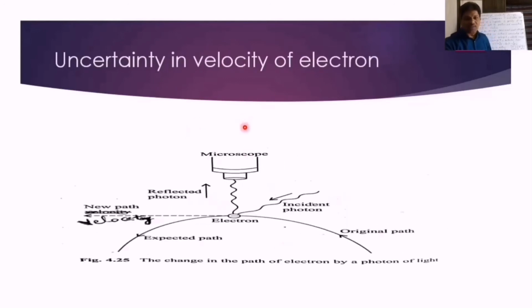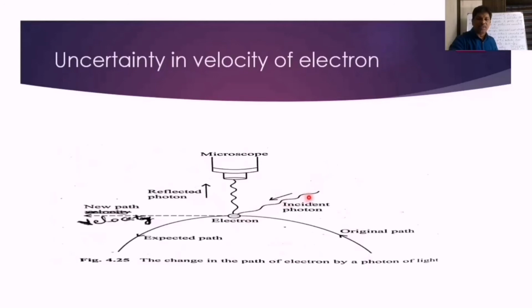Here this one we can understand as we discussed earlier. Here electron is revolving in an original path like this. In this case it is the position of electron and some incident photon strikes this electron. Here the electron is also moving like a wave. According to Heisenberg's concept, electron is moving like a wave. That is, the electron wave has certain energy, certain wavelength, certain frequency. And what we have to understand is that this incident photon used must be having greater energy than electron's energy. The energy of this incident photon must be greater than the energy of electron.